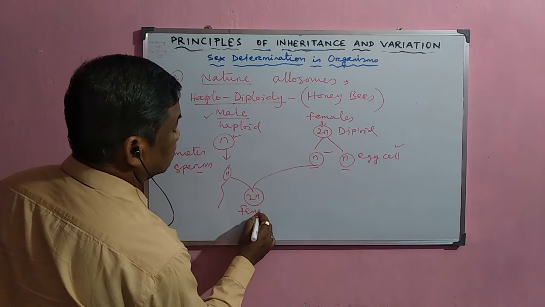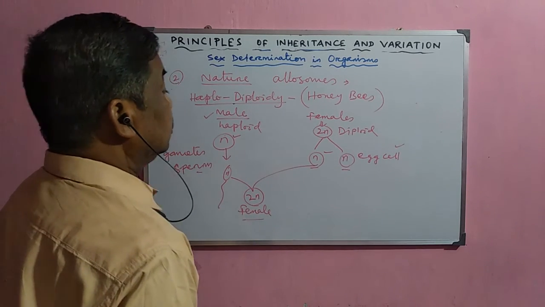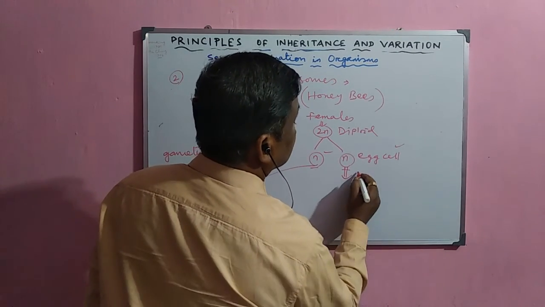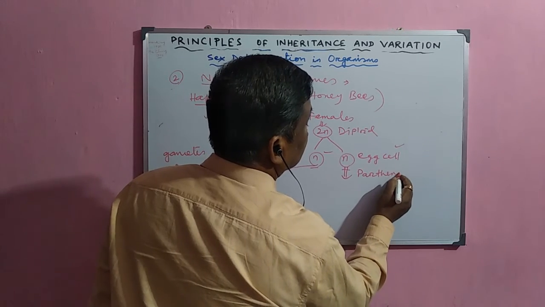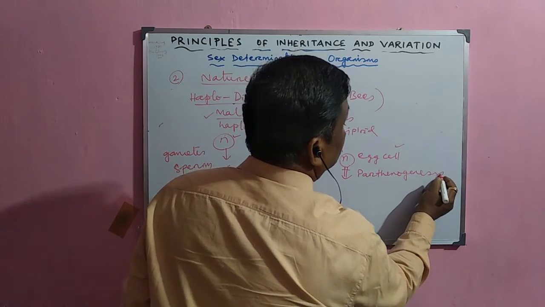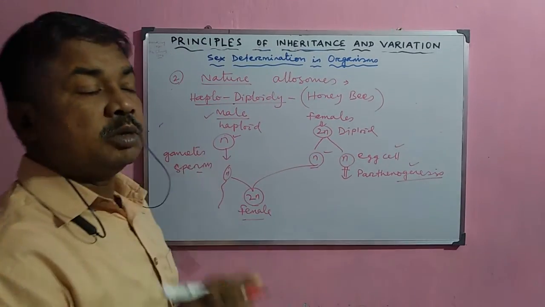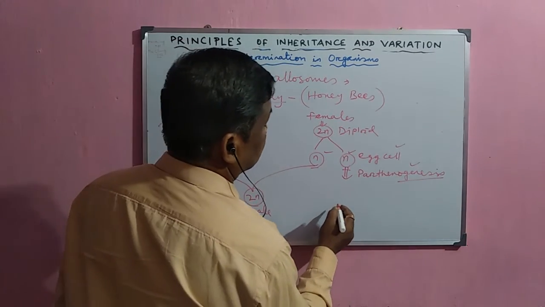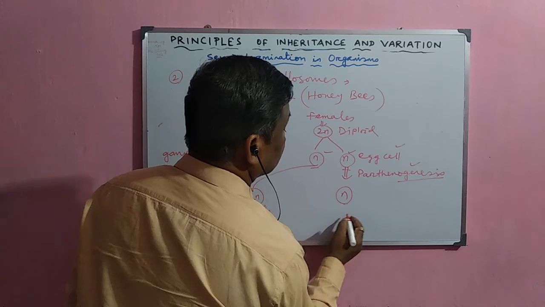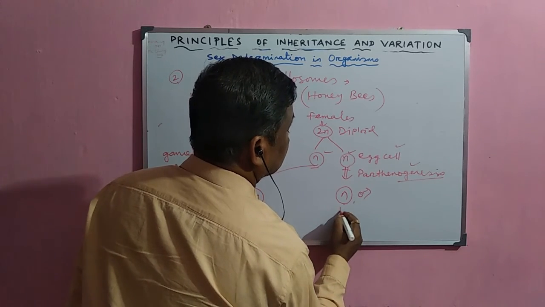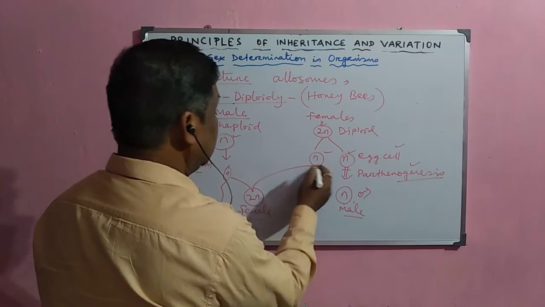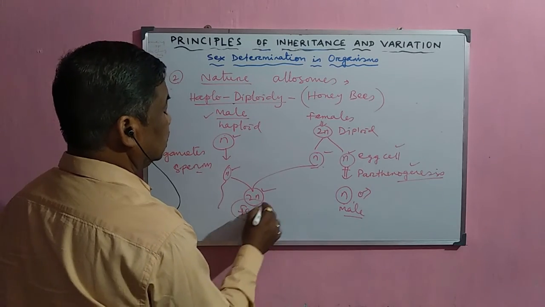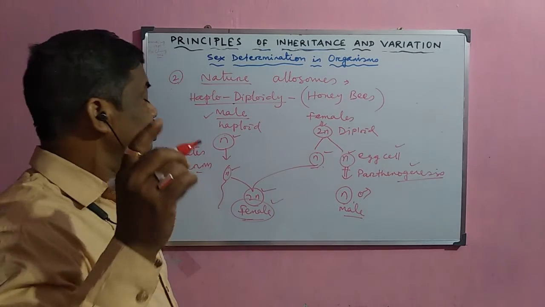Now, sometimes what happens, by the process of parthenogenesis, that means the development of the individual without fertilization, the egg cell develops into an organism. Then it will be a haploid organism, and this haploid organism is nothing but the male individual. But when it is fertilized with another n and n, then it will become 2n, then it is a diploid individual, and the diploid one will be a female individual.